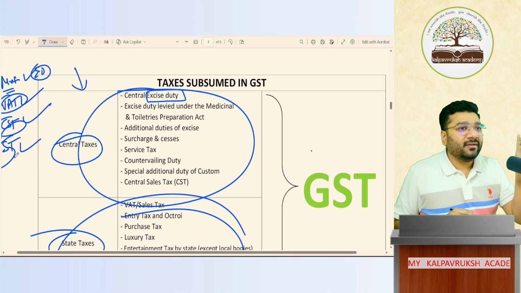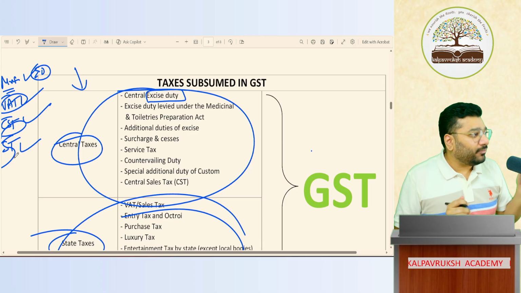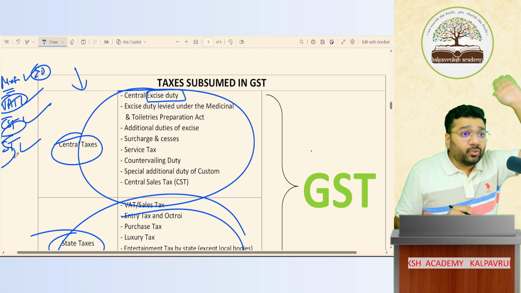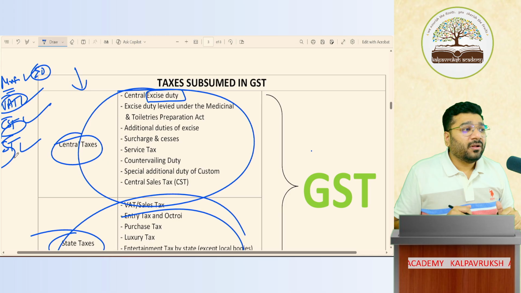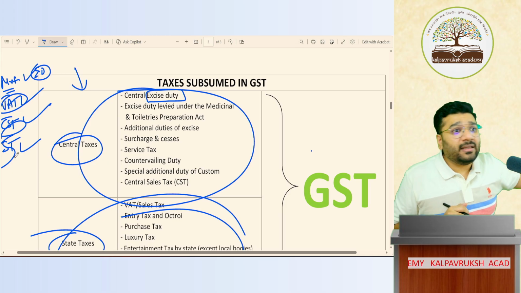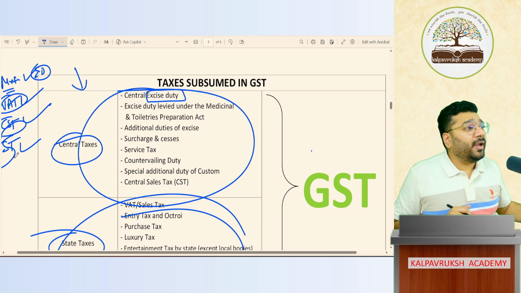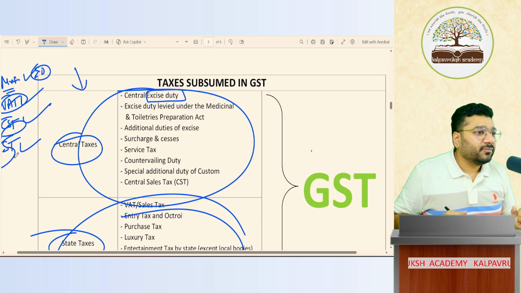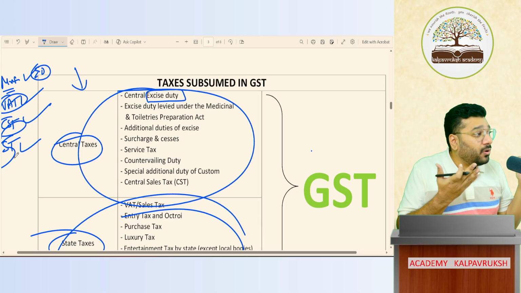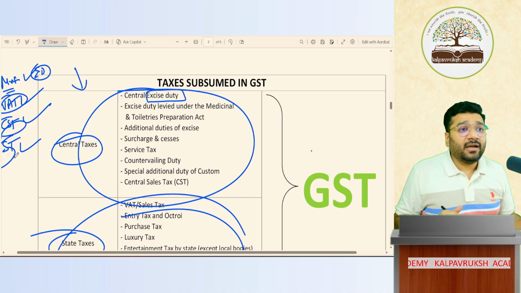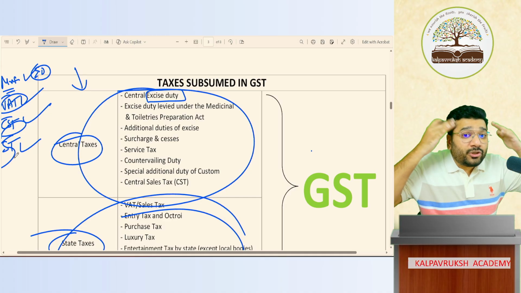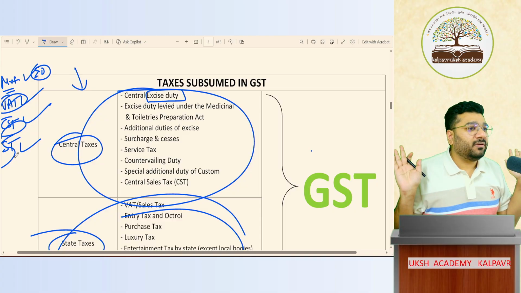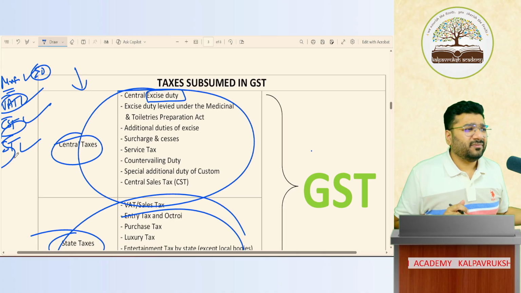Imagine a businessman will sit and do business, or keep on doing the calculation of tax and paying tax. Imagine the plight of people prior to 2017. Business people used to appoint one chartered accountant exclusively for doing this work. Waste of money only, no? So many taxes. People got fed up. People said, we are here to do business. Allow us to do business peacefully. Give us one tax, we'll pay one tax and go with it. Multiple taxes, you're harassing us.